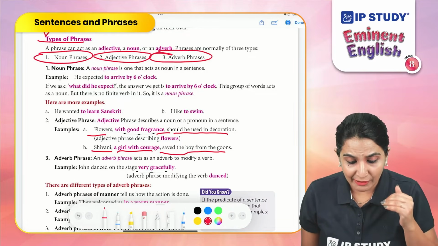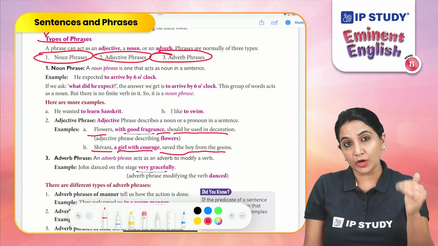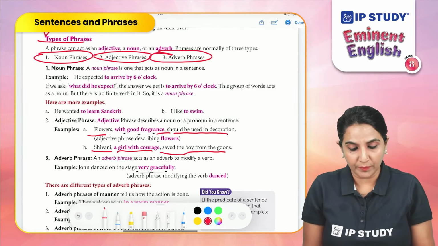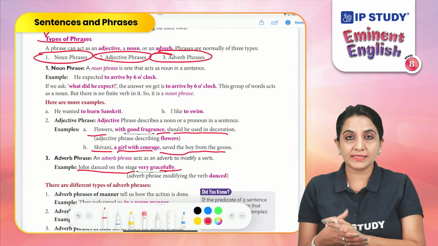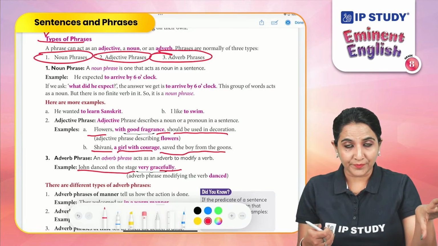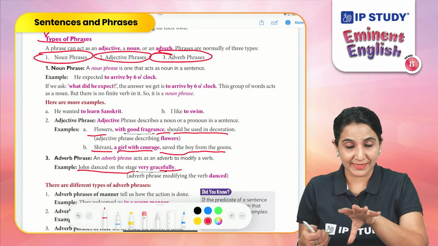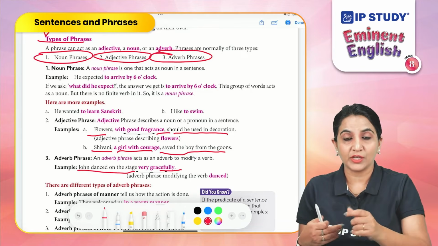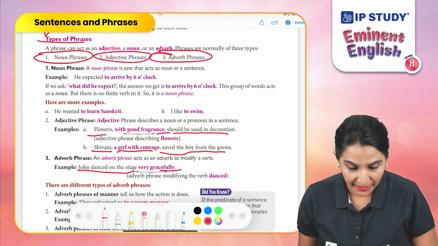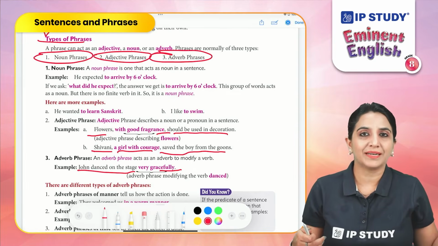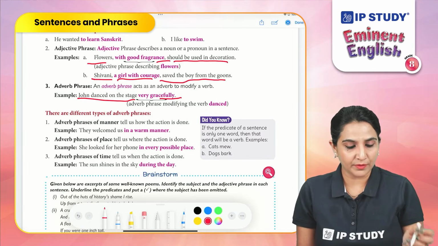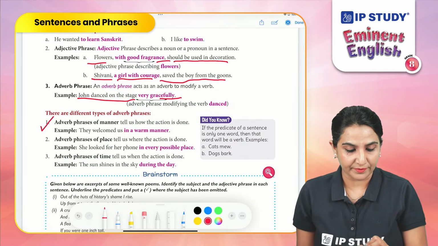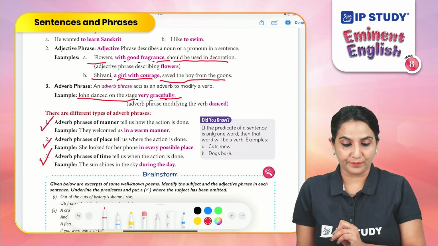Adverb phrase. An adverb phrase acts as an adverb or modifies a verb. For example, John danced on the stage very gracefully. That means the subject, John, what is he doing? He is dancing on the stage. How? Very gracefully. So here the adverb phrase is modifying a verb, dance. Now there are different types of adverb phrases. For example, adverb phrases of manner, adverb phrases of place, adverb phrases of time.